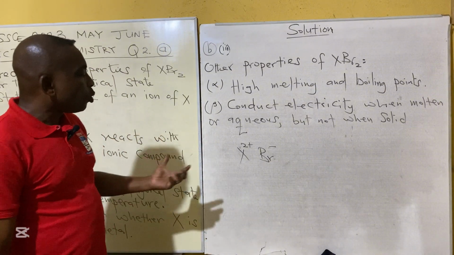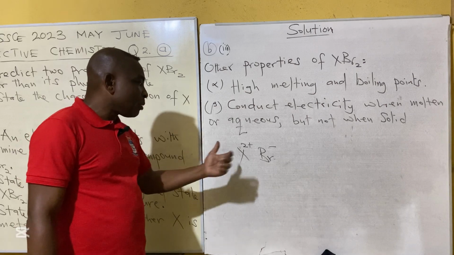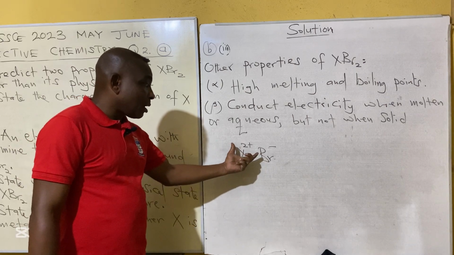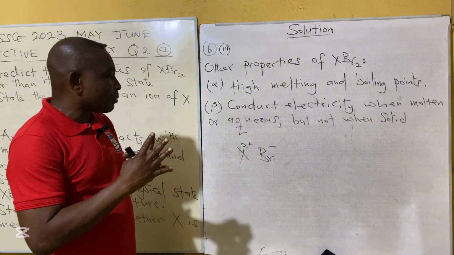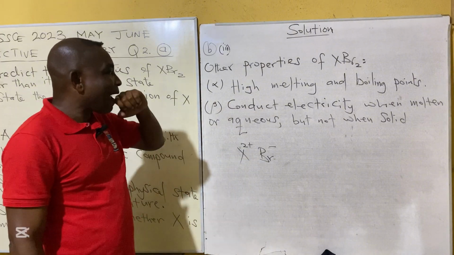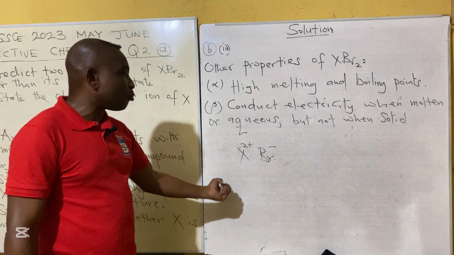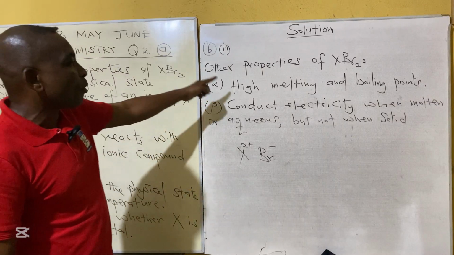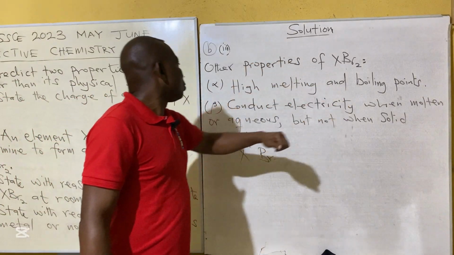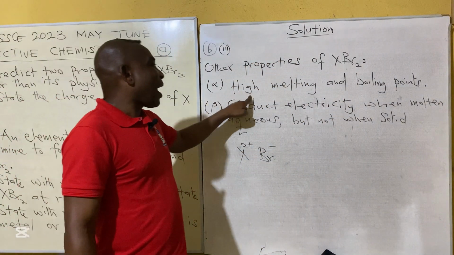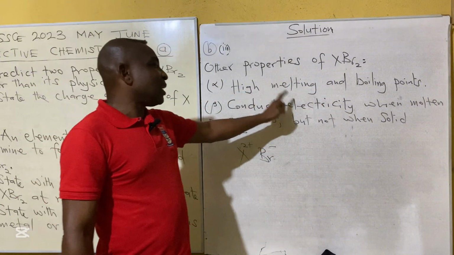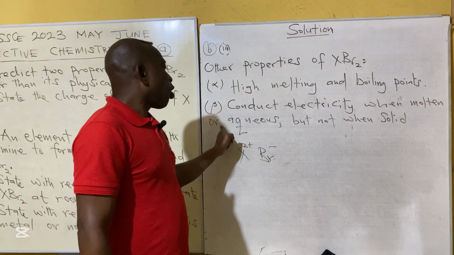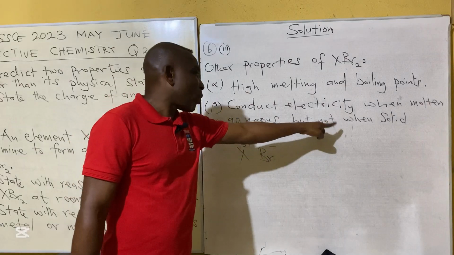And then also, because the bond exists between positive and negative ions, which is an electrostatic bond, is very strong, a high amount of energy is needed to break it. So we say that other properties of XBr2 are: 1, high melting and boiling points; 2, conducts electricity when molten or aqueous, but not when solid.